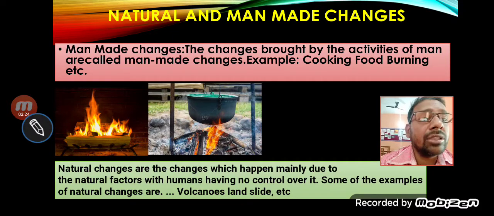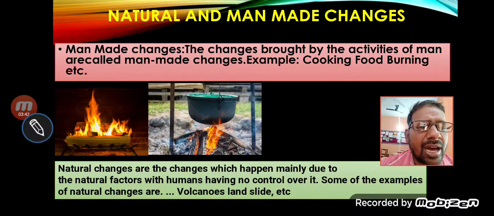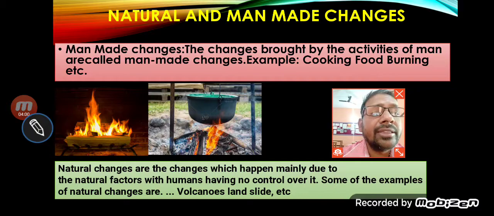And what are natural changes? Natural changes are the changes which happen mainly due to natural factors, with humans having no control over them. Means we cannot control natural change. Some examples of natural changes are volcanoes, landsliding, changing of day and night, revolution of earth. We cannot change them. We do not have control over these changes, therefore these are called natural changes.